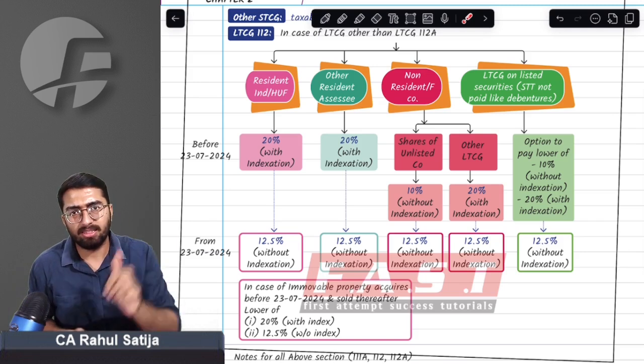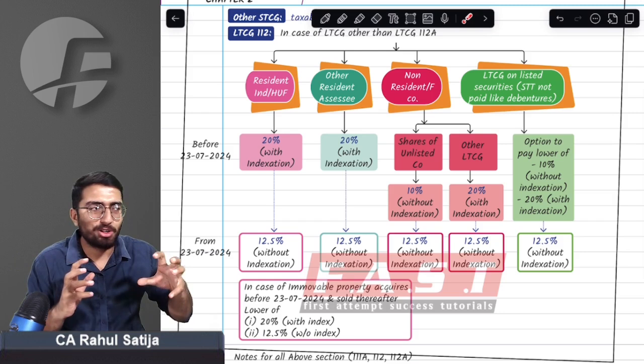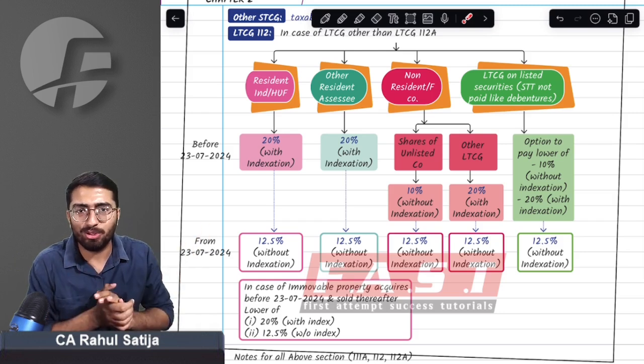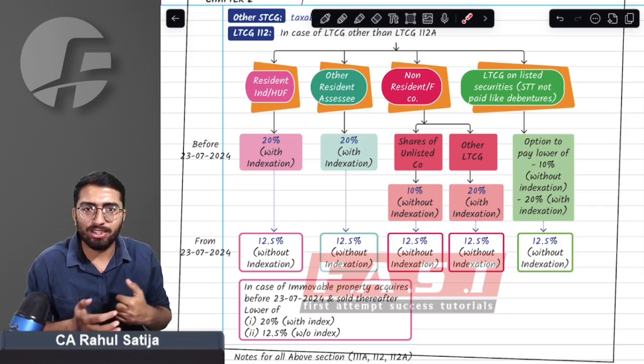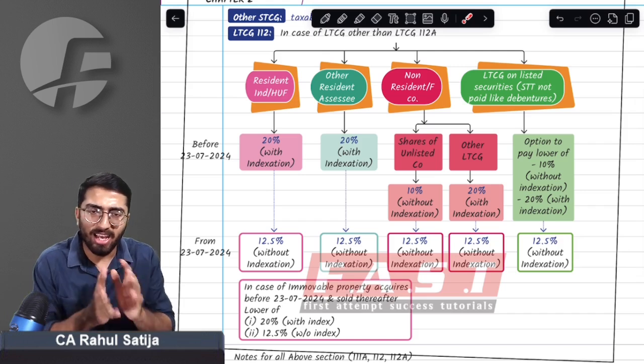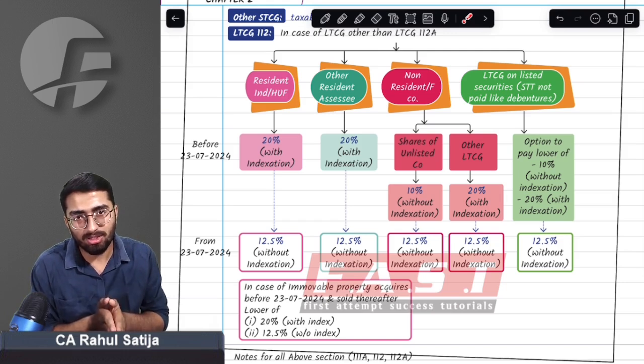But one benefit is given. You remember after the budget there was a cheer, too much noise going around, that indexation for immovable property has been restored. Actually it is not restored. As soon as the budget was launched, the government proposed a change.